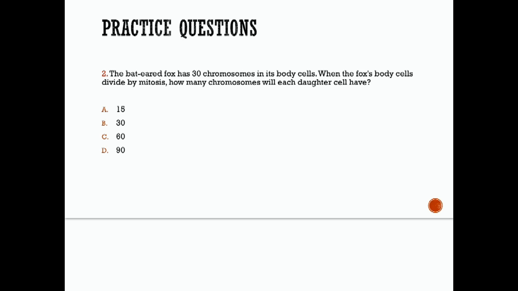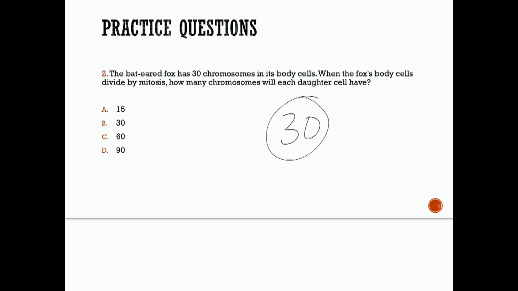Number 2, a bat-eared fox has 30 chromosomes in its body cells. When the fox's body cells divide by mitosis, how many chromosomes will each daughter cell have? So you've got the body cell with 30 chromosomes.